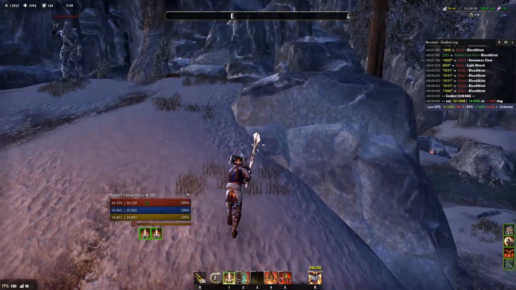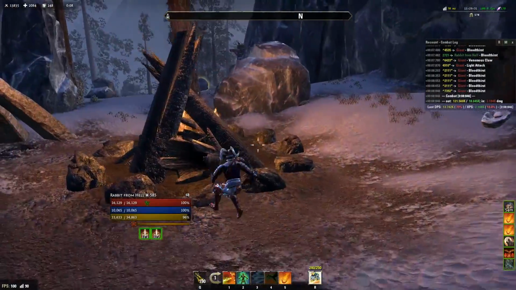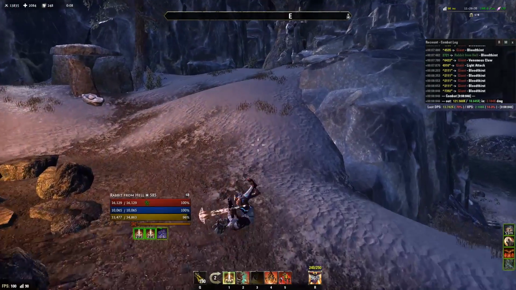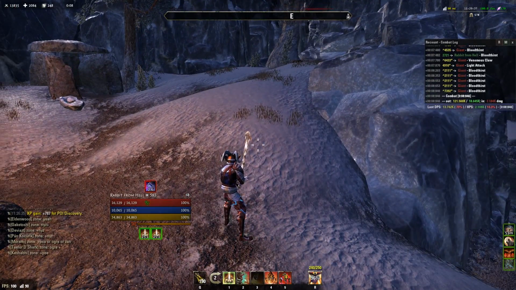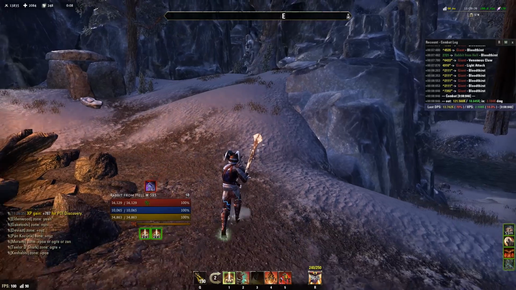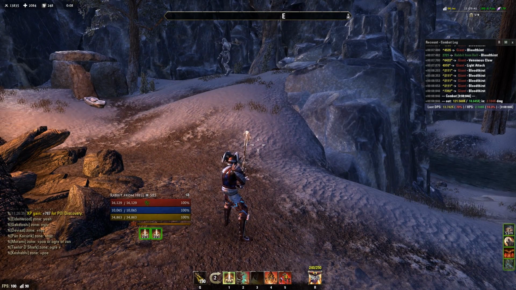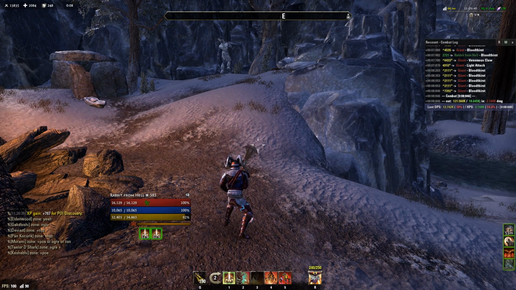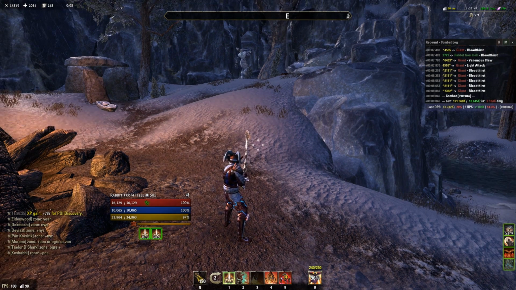Now they basically only changed block cancelling and light attack cancelling. Weapon swap dodge roll still works the same. So that's why you can animation cancel stuff faster with weapon swap dodge roll. So when I use rally, this is the full animation. Now I weapon swap.